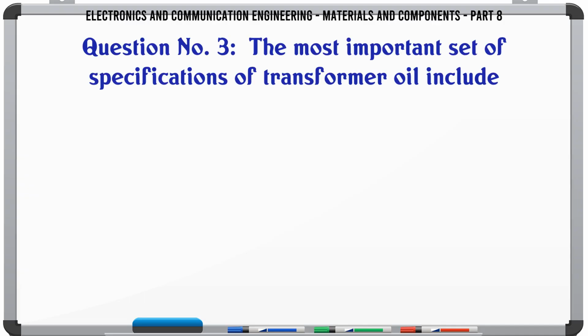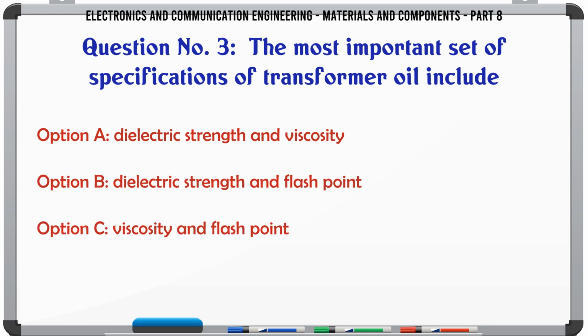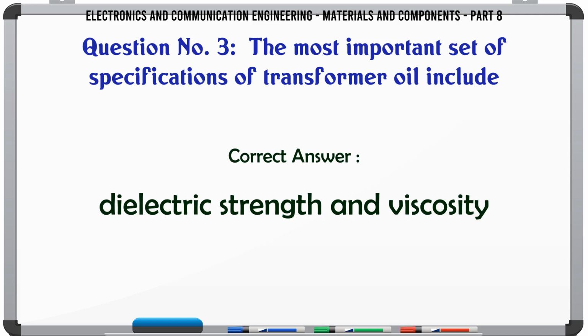The most important set of specifications of transformer oil include: A, dielectric strength and viscosity; B, dielectric strength and flash point; C, viscosity and flash point; D, flash point and viscosity. The correct answer is dielectric strength and viscosity.